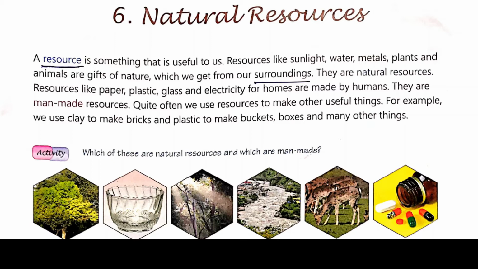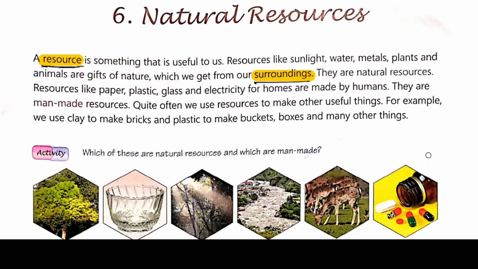Resources like sunlight, water, metals, plants and animals are gift of nature, which we get from our surroundings. So there are some resources which are gift of the nature, like metals, water, sunlight, plants, animals. These are given by our nature. So they are known as natural resources. So what does it mean? It means that the resources that we get from the nature are known as natural resources.